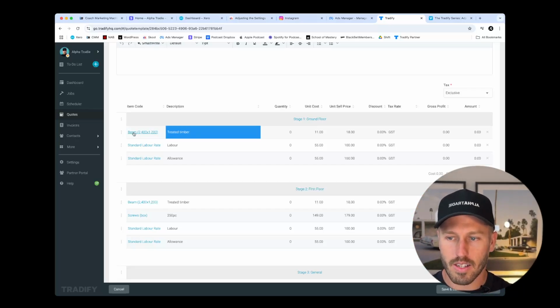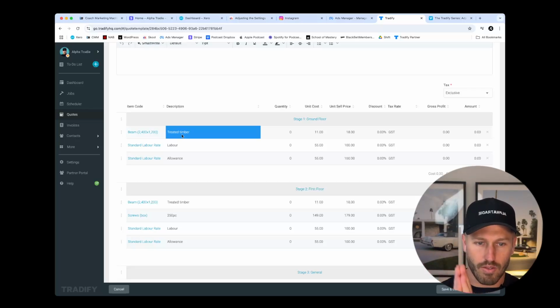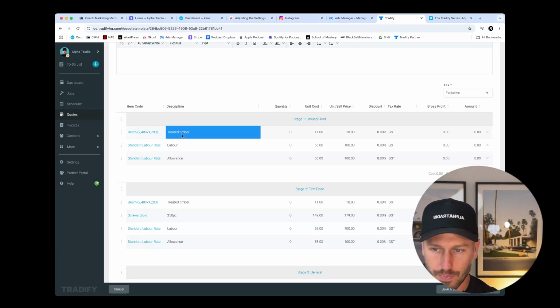But the client doesn't see every single one of these line items. These are for internal use only, not for external use. And when we set up our settings and we toggled on and off quantities and unit prices, we turned these off so the client doesn't see them. If you do, let's say, a square meter rate, and you do need to see quantity by rate, then you should go back and turn those back on.